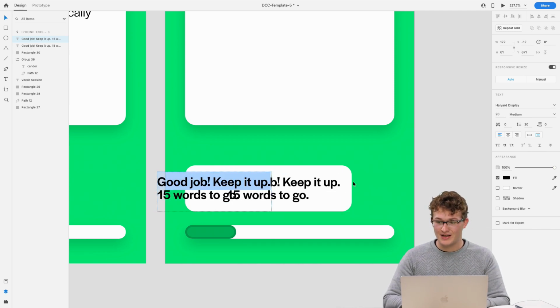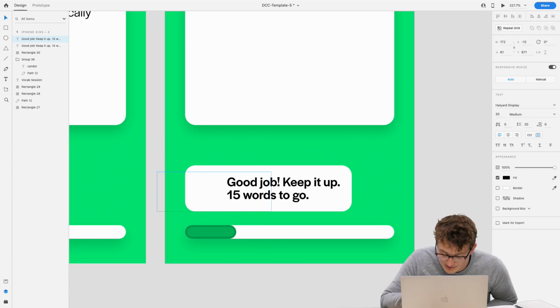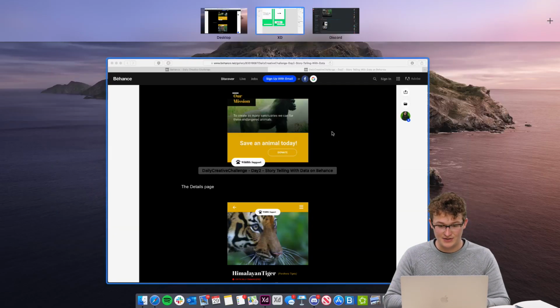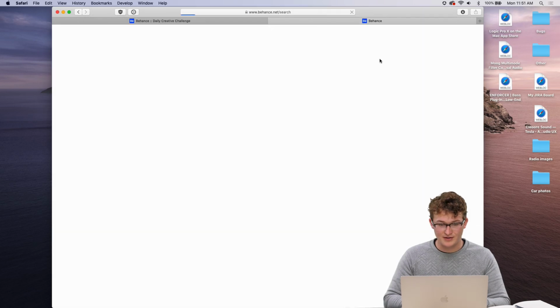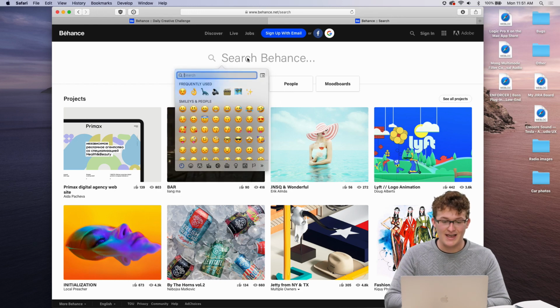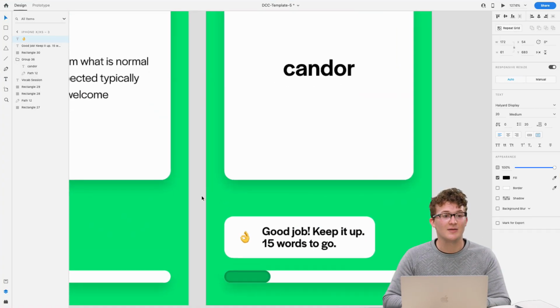Let's put an emoji in. The thing with emojis in XD is that sometimes it's hard to pull up the little picker, but I have the little touch bar, so I can add one like this. Oh, one too many. But you might actually have to pull up that emoji picker. Let's go to any other search bar. I think you can pull it up. Control Command Space. Yeah, Control Command Space on Mac will give you the emoji picker. I'm not sure how you do it on PC. Maybe someone that's familiar with PC can chime in.